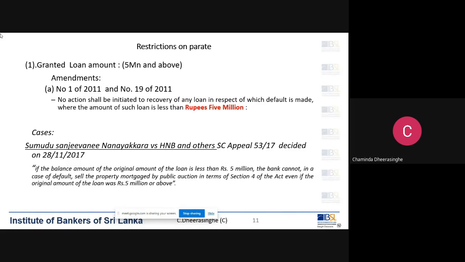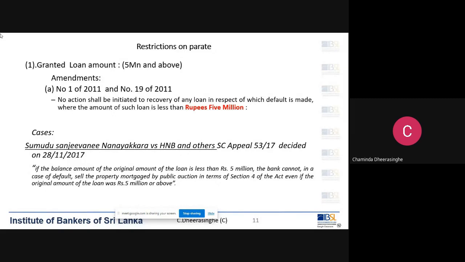So then what happens if they divorce? Still the loan is under them jointly. So basically or legally we can go parate, but what will happen if we try to go parate? They will go to courts and get an enjoining order, because in a situation like that they can easily go to courts and get an enjoining order. However, since the borrowers are joint borrowers and the property is owned by one of the borrowers, we still can go parate. That is not in question, but it can be challenged.